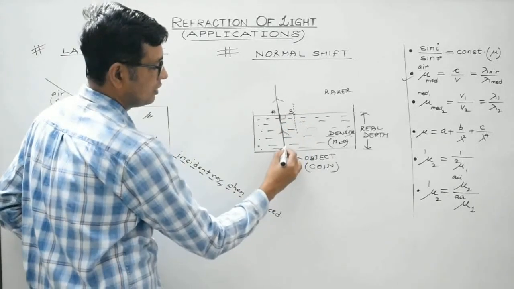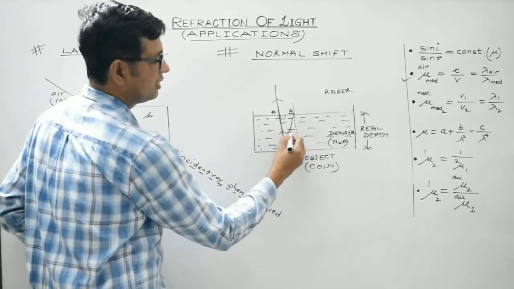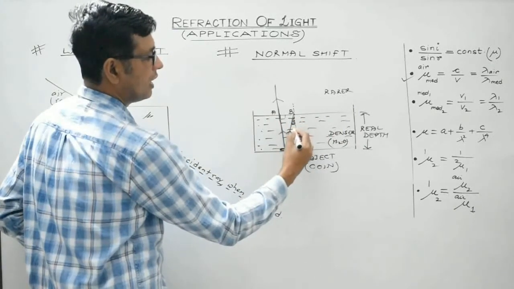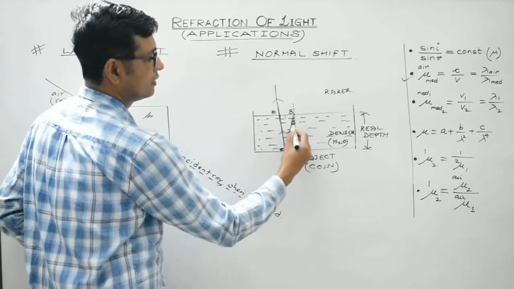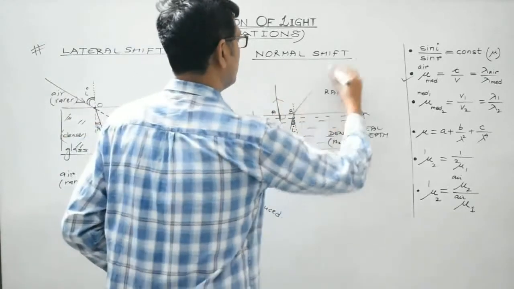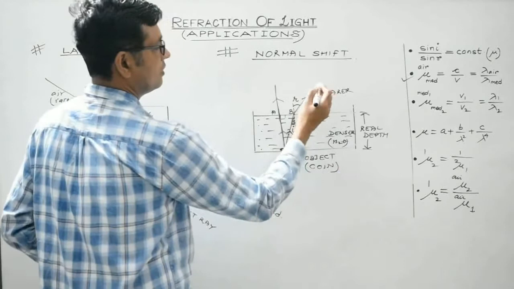Now what we'll do is, this is another ray, incident on the interface in an oblique direction. This is the incident ray. This one is the angle of incidence. This ray is traveling from denser to rarer, so it will bend away from the normal like this. This is the angle of refraction.